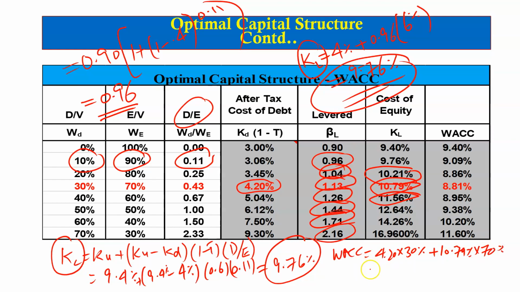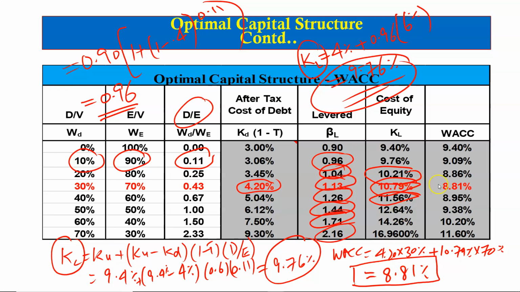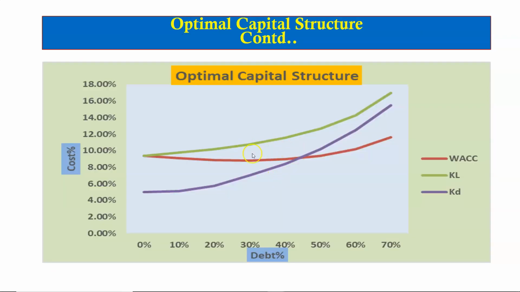So if we solve this, we get it equal to 8.81%. This is the minimum WACC, and it indicates, as per the rule, that this is the optimal capital structure of the firm. This chart here shows the behavior of the cost of capital, the cost of debt, and the cost of equity as the firm borrows more and more money.